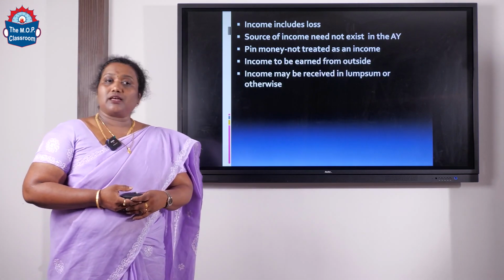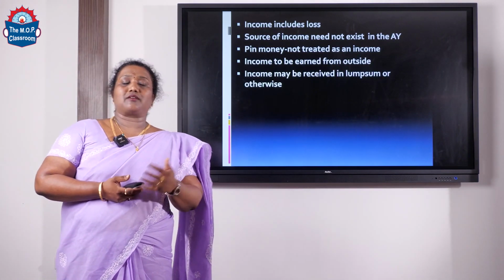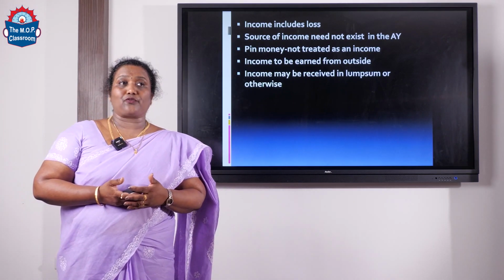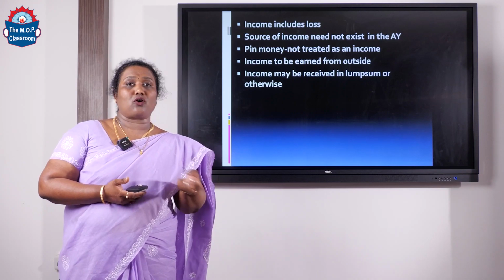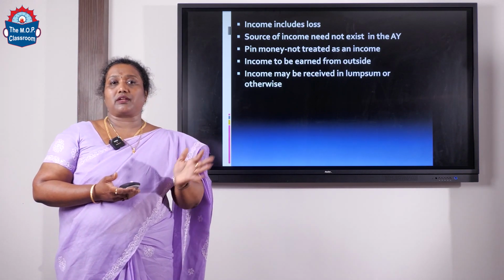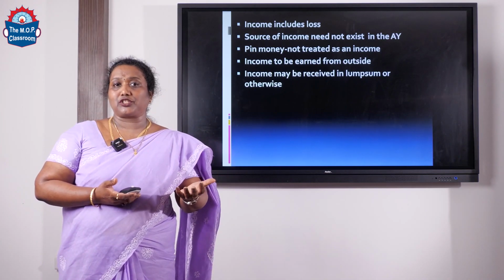Income may be received in lump sum or otherwise. So again, the Income Tax Department or the Act does not differentiate the tax consequence for an income which is earned in a lump sum manner or in an installment manner. In both cases, if an assessee receives that particular income during the previous year, it is subject to assessment.